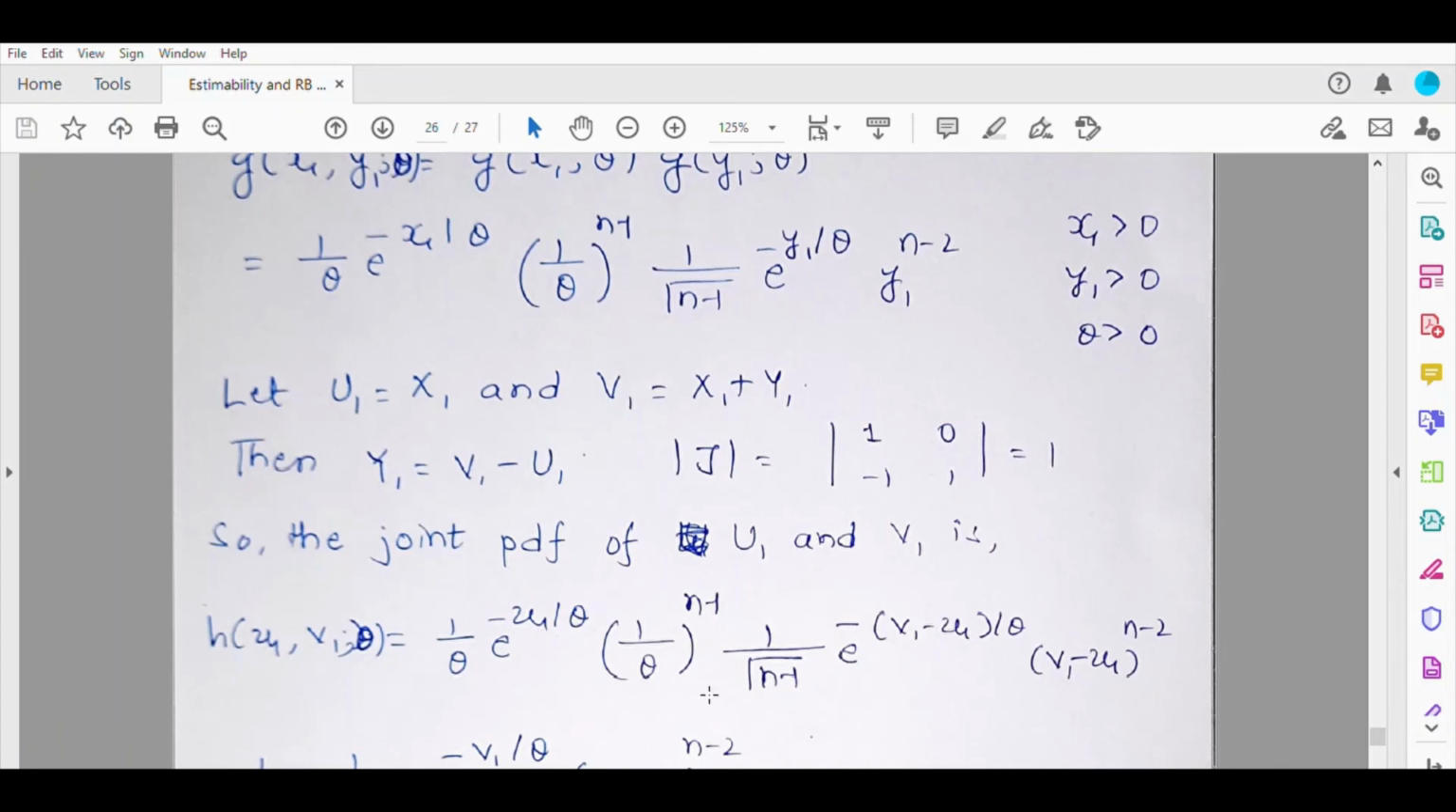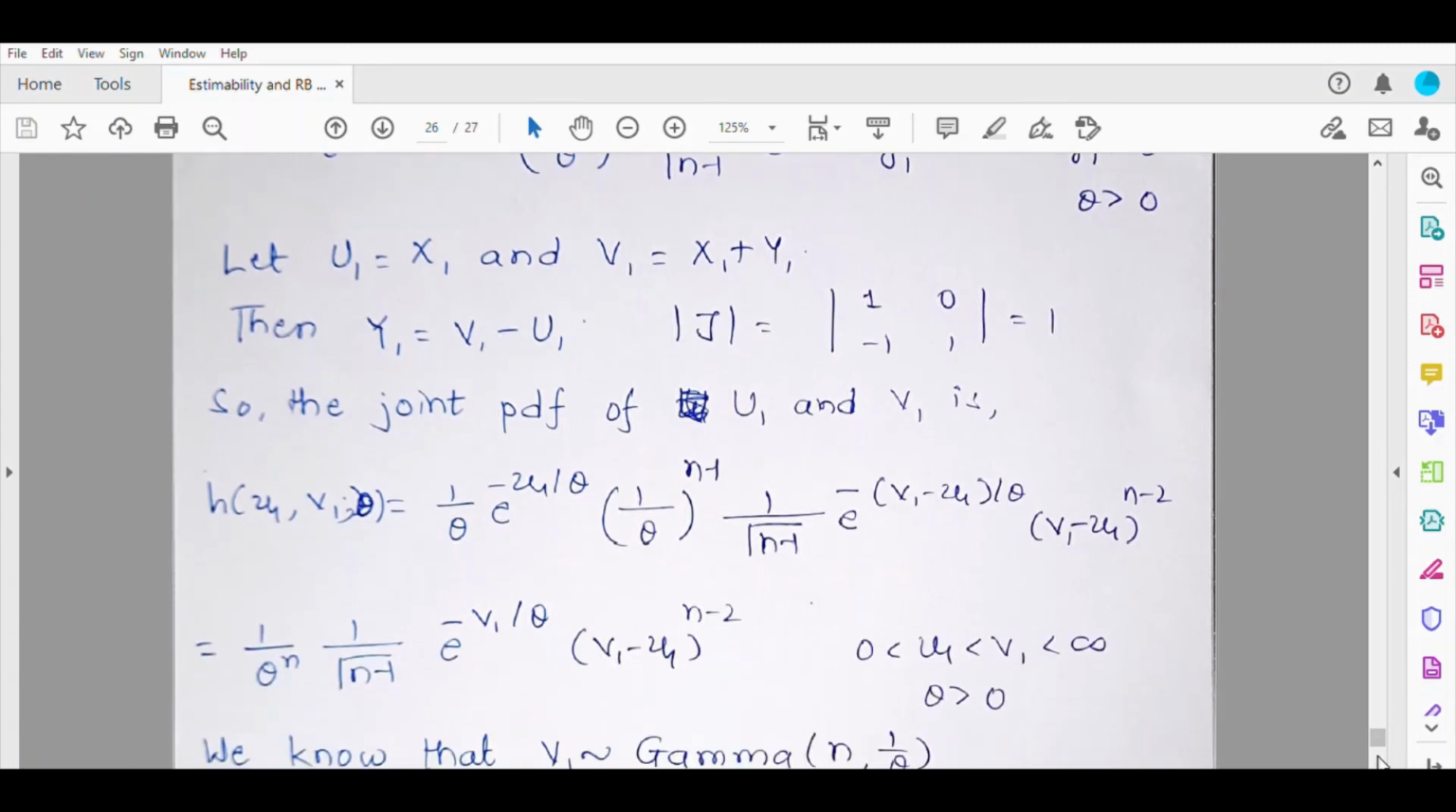So you will get the PDF like this: 1 by theta e raised to minus u1 by theta, then 1 by theta raised to n minus 1, 1 by gamma n minus 1, that will remain. This exponential term will be now like this, and y1 raised to n minus 2 will be v1 minus u1 raised to n minus 2. Now try to simplify this. So you get this e raised to minus u1 by theta and this e raised to plus u1 by theta. They cancel out each other, and then you get 1 by theta raised to n here, then 1 by gamma n minus 1, e raised to minus v1 by theta and v1 minus u1 raised to n minus 2.